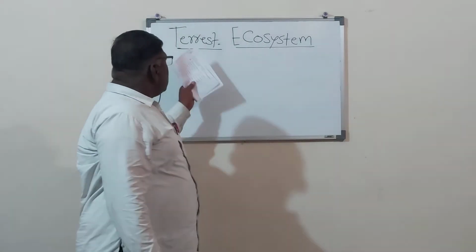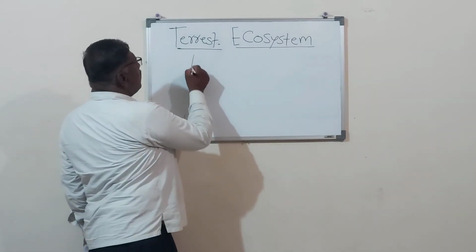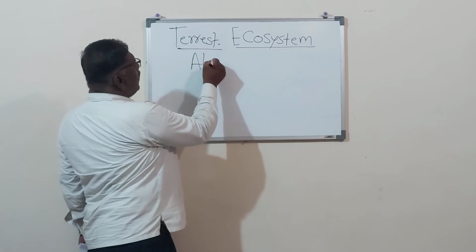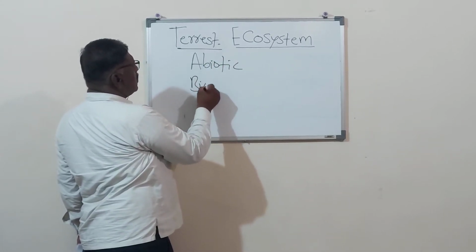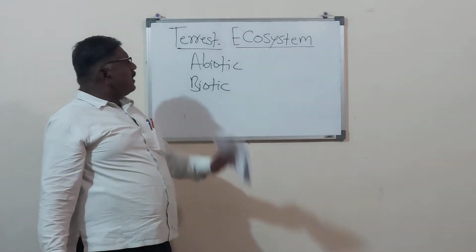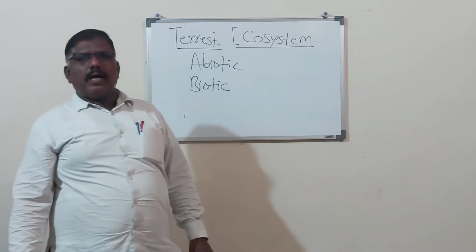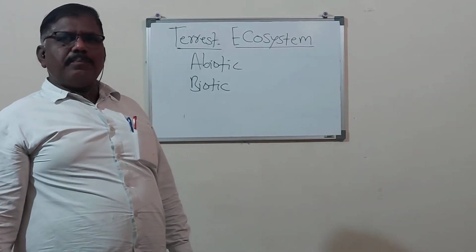Again, in the terrestrial ecosystem there are the abiotic component and the biotic component. When we are studying the terrestrial ecosystem, there are two basic components, abiotic and biotic.